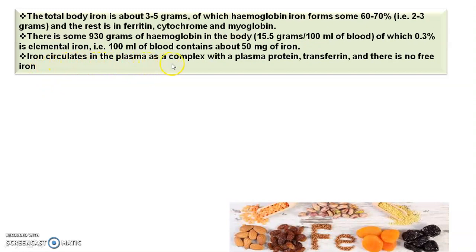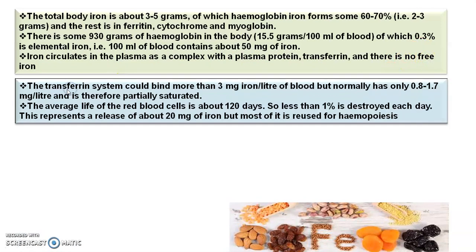Iron circulates in the plasma as a complex with the plasma protein transferrin. There is no free iron. The transferrin system should bind more than 3 milligram of iron per liter of blood, but normally has only 0.8 to 1.7 milligram per liter and is therefore partially saturated.